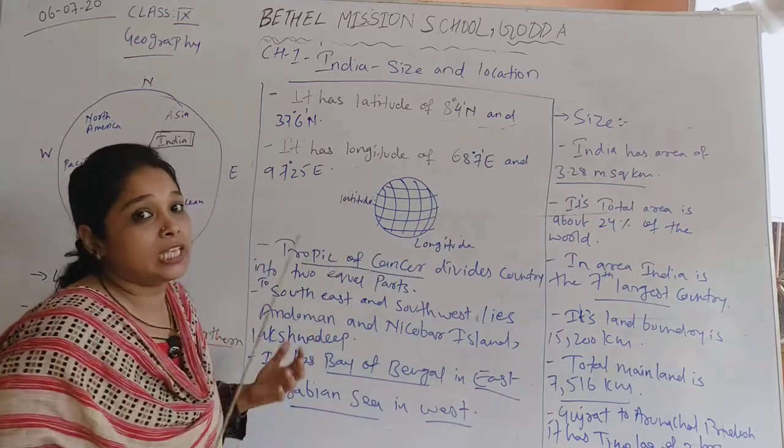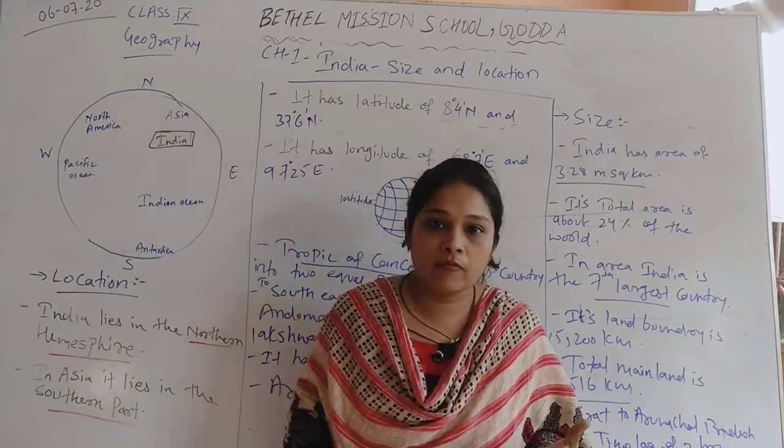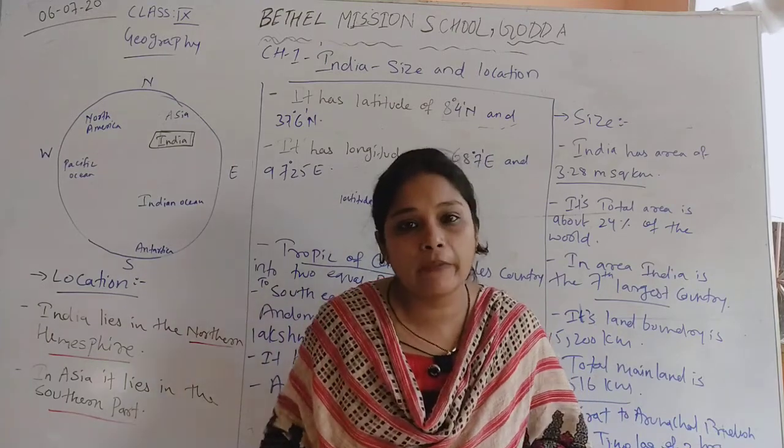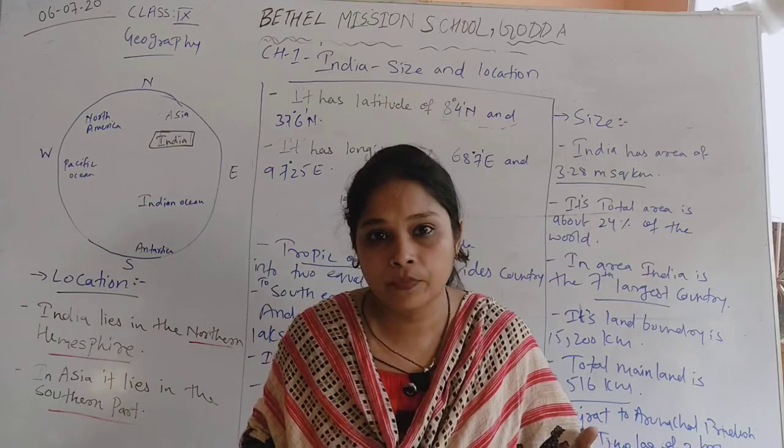Now as we all know, the earth is somewhat round in shape. When we say that the earth is round in shape, we can say that it makes a 180 degree angle.